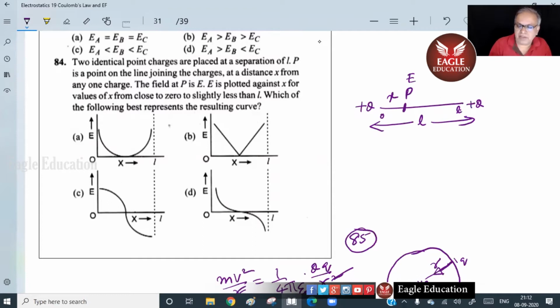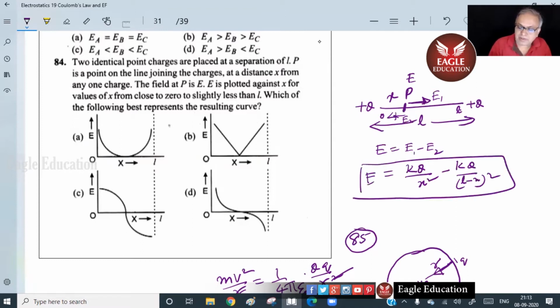Let us write down the E here. This E will be like this. You can call it E1. This E will be like this. You can call it E2. So net E equals E1 minus E2. E1 is supposed to be more because the distance is less here. So E1 is KQ by x square minus this is KQ by L minus x whole square. This is E. Or you can write as KQ into 1 by x square minus 1 by L minus x whole square. So from here, you should be able to guess which graph is correct.